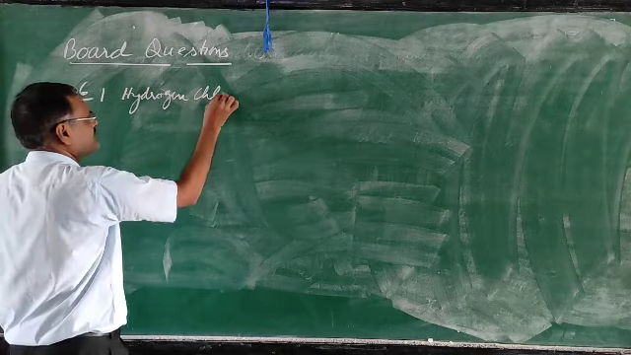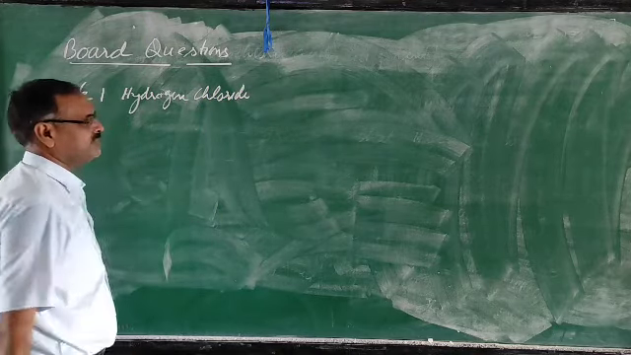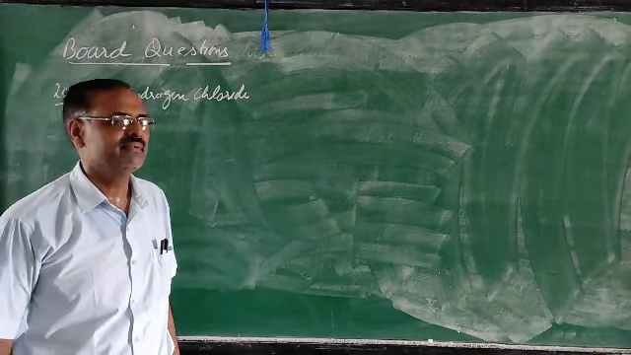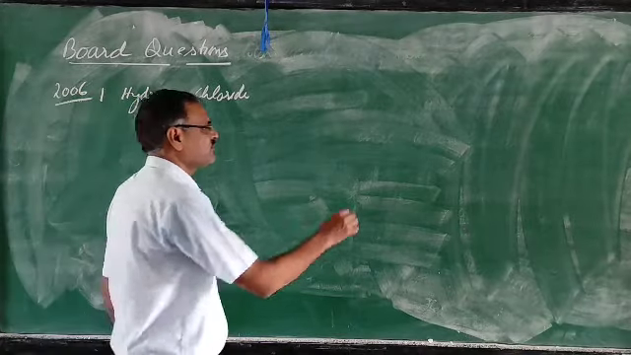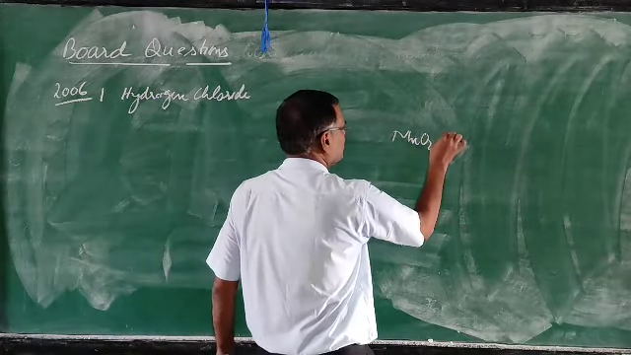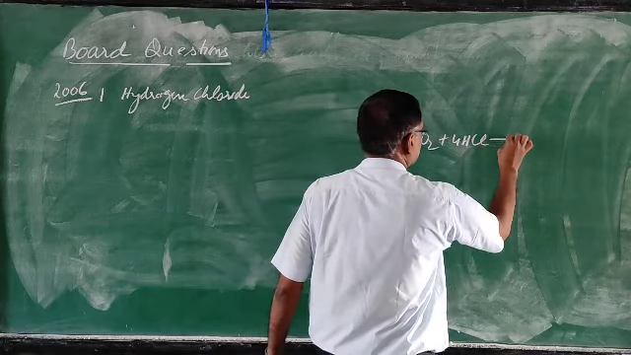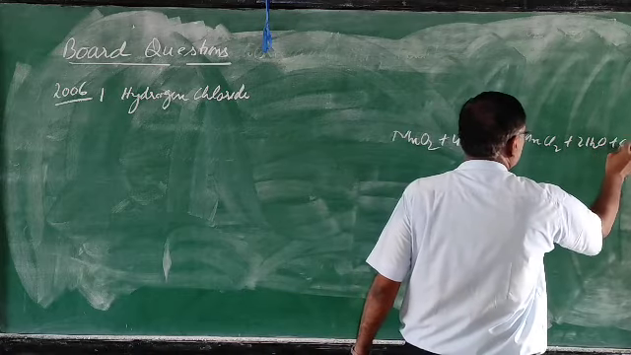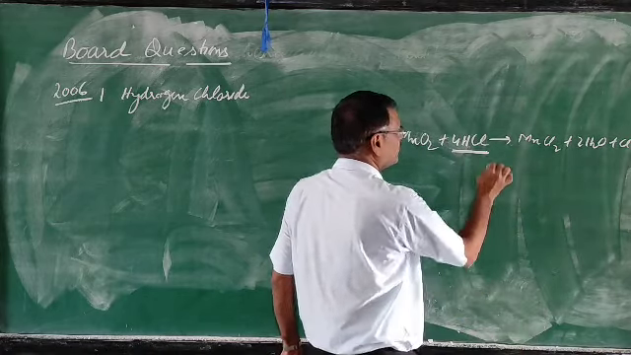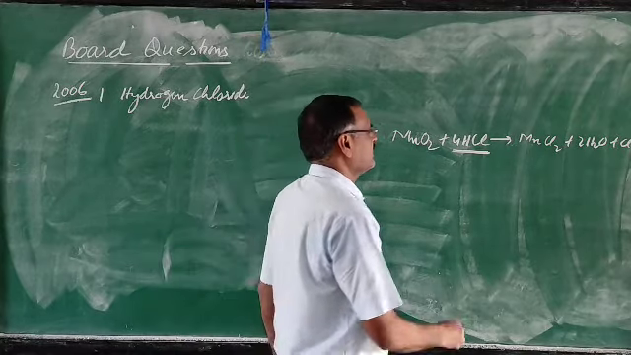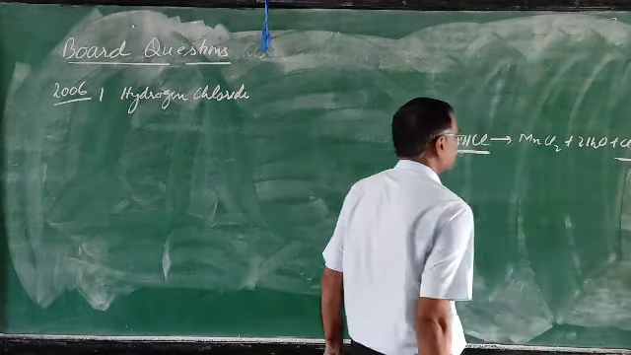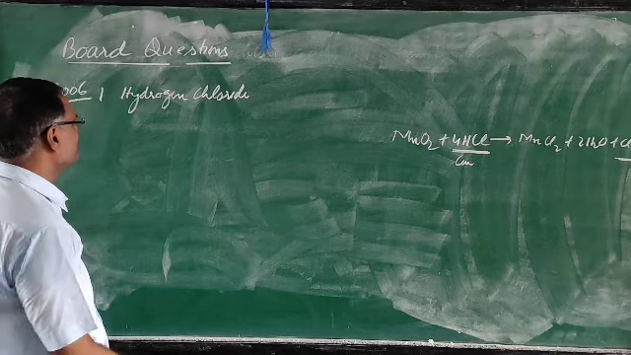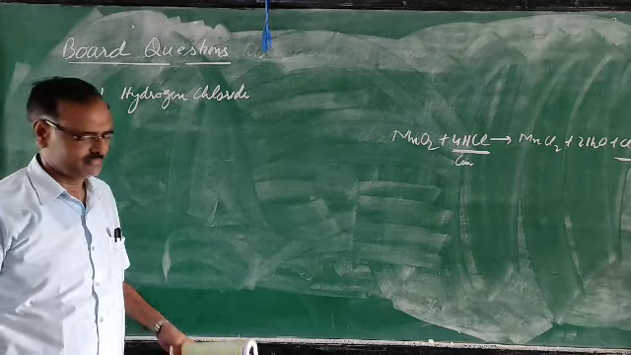This we have studied in reaction with oxidizing agents. If any oxidizing agent reacts with hydrochloric acid, then hydrochloric acid is oxidized to chlorine. This reaction: MnO2 plus 4HCl gives MnCl2, 2H2O and chlorine. So this hydrogen chloride gas or concentrated hydrochloric acid is oxidized to chlorine. In the question they are asking which one is oxidized to chlorine, so hydrogen chloride.